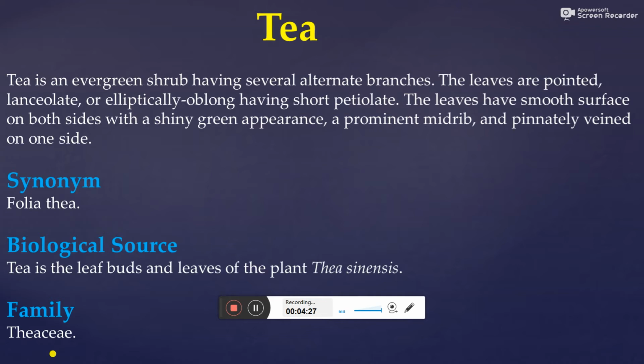The leaves have a smooth surface on both sides with a shiny green appearance, a prominent midrib and pinnate venation on one side. Synonym of tea: Folia thea. Biological source: tea is the leaf buds and leaves of the plant Thea sinensis. Family: Theaceae.